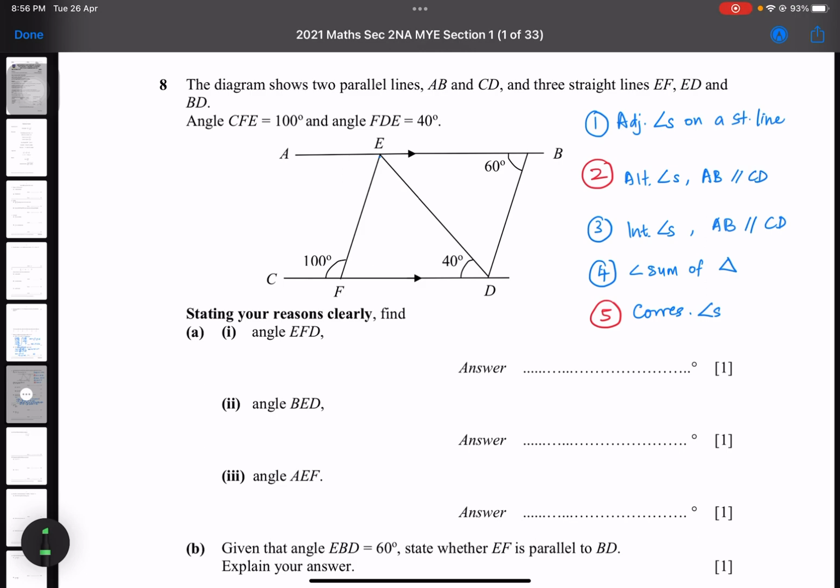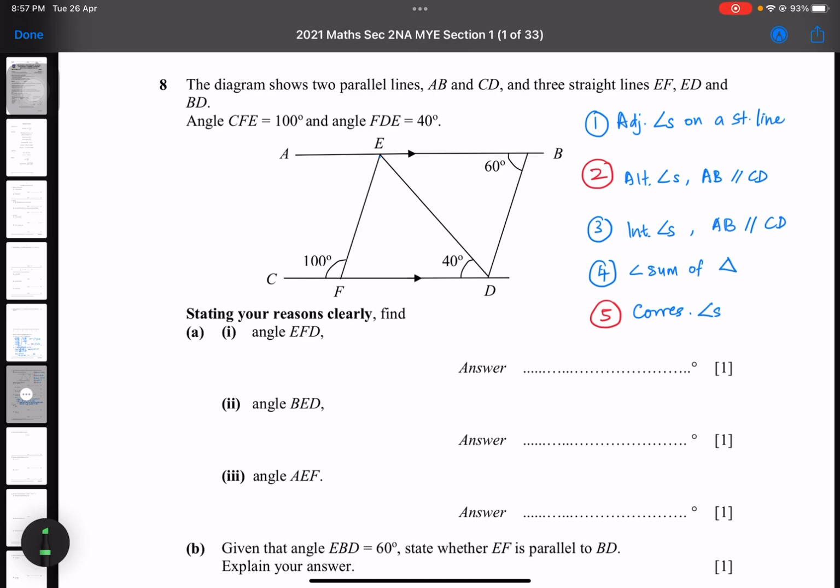Okay, question number 8. The diagram shows two parallel lines, AB and CD, and three straight lines, EF, ED, and BD. They give us angle CFE is 100 degrees and angle FDE is 40 degrees. Stating your reasons clearly, find angle EFD. Okay, let's go guys. Angle EFD.